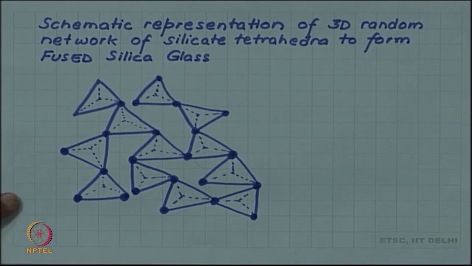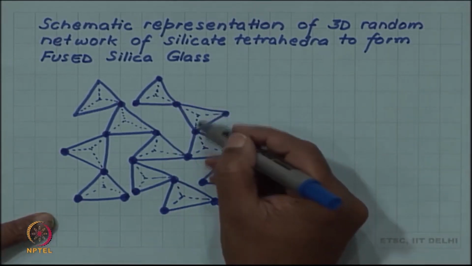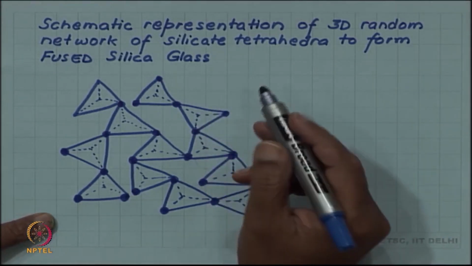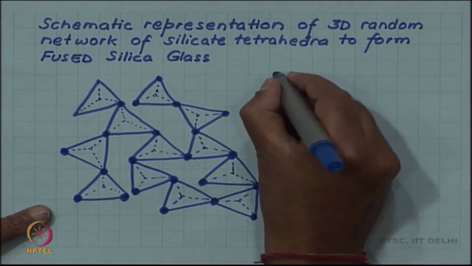Now, all the bonds here are primary bonds. They are a mixture of actually covalent and ionic bonds, but they are primary in nature. So, they are all very strong.